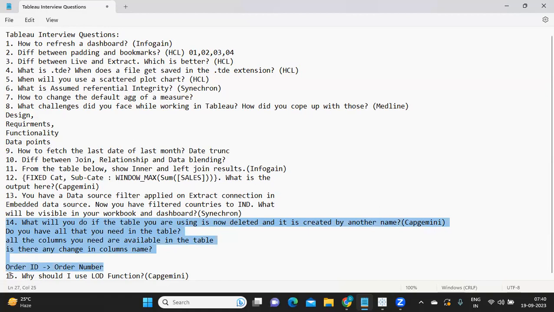Okay, so why should I use an LOD function? This was again asked in Capgemini. Suppose the level of data is different than the level of data aggregation I need, then in that situation I will use LOD expressions. If the level of data in my view is different than the level of data aggregation I need, then I will try to use LOD expressions and answer it.